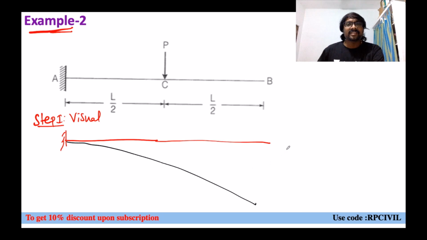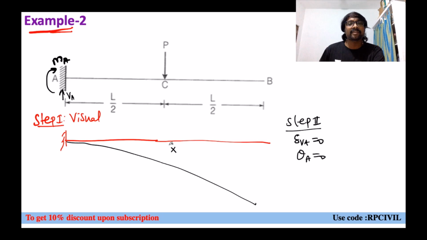But what is that step 2? You can say compatibility conditions. What are the compatibility conditions? Since it is a fixed support A, as we discussed in the earlier example, what is that? Vertical reaction at A is there, right? Vertical reaction at A is there means what will happen? Delta VA equal to 0. Vertical deformation at A equal to 0. And a moment reaction is there means rotation at A will be equal to 0. So this diagram will be correct or wrong? This diagram will be wrong then.